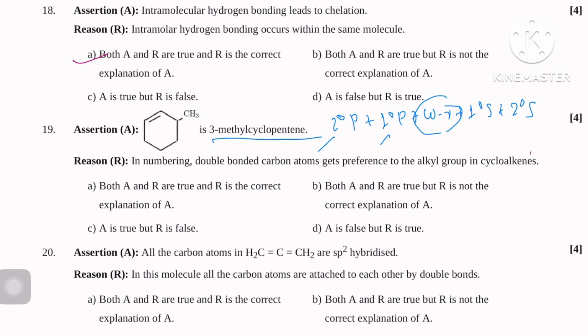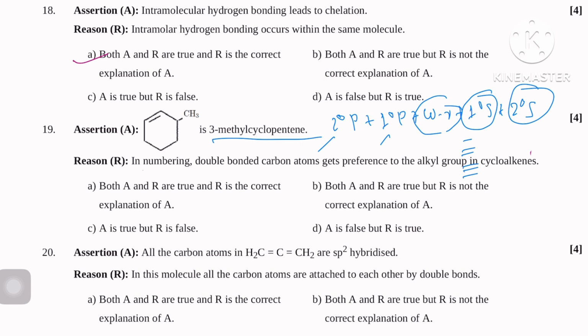Word root is the number of carbon atoms present in the longest continuous carbon chain or parent chain. Primary suffix is the nature of carbon-carbon bond: for single bond, ane; double bond, ene, with position; triple bond, yne. Secondary suffix tells about the suffix of the main functional group.